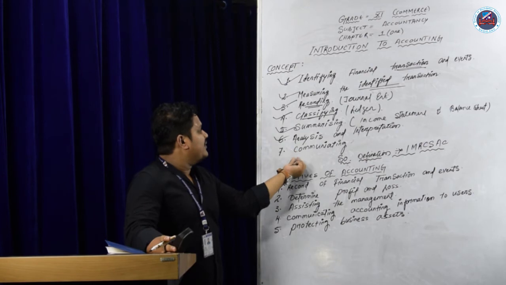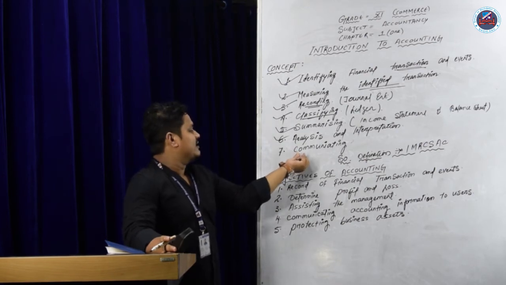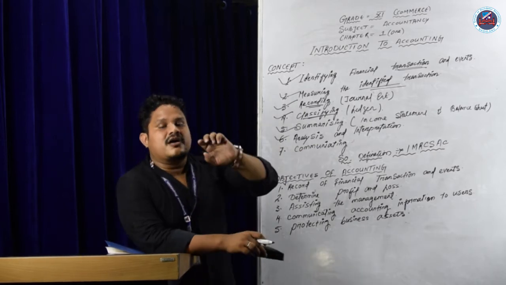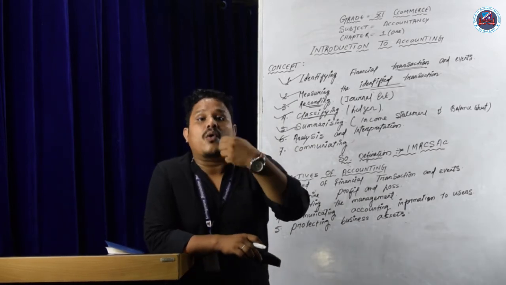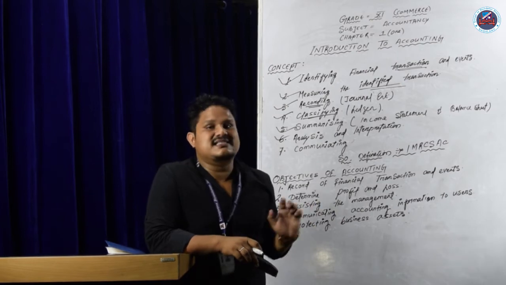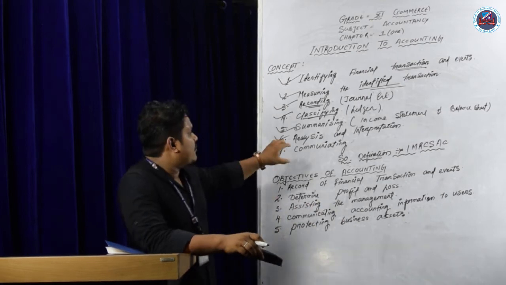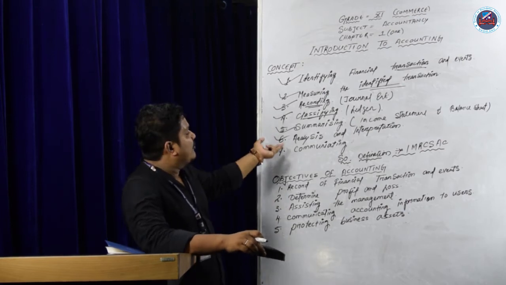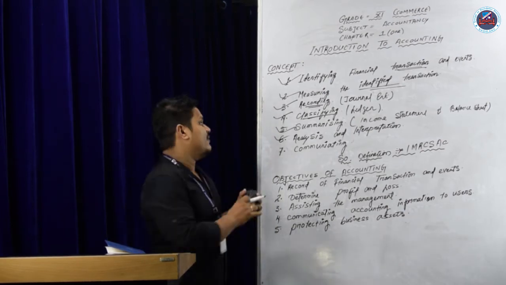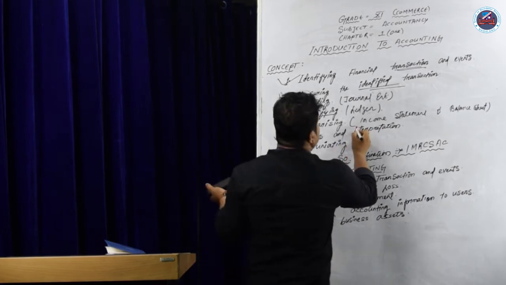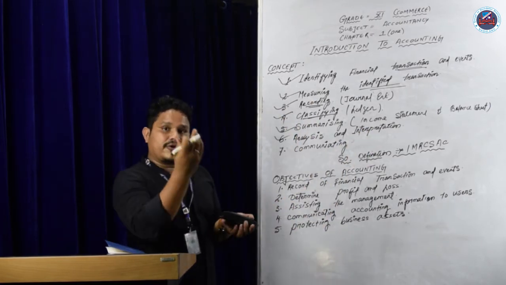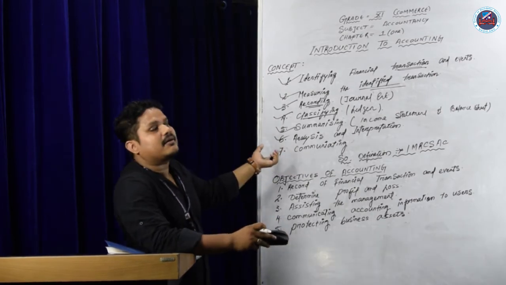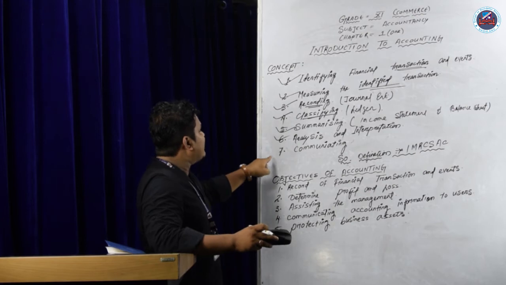Before communicating is also a very important part. Before communicating to the users, that means before communicating to the owner how his business is going on, the accountant should know the accounts. The accountant will check everything, analyzing and interpreting what is going on, and what you have to do to make the accounts more profitable. Before that, analyzing; after that, communicating.